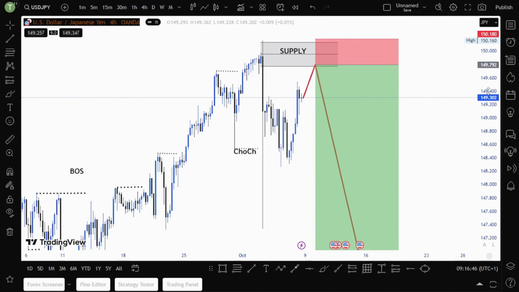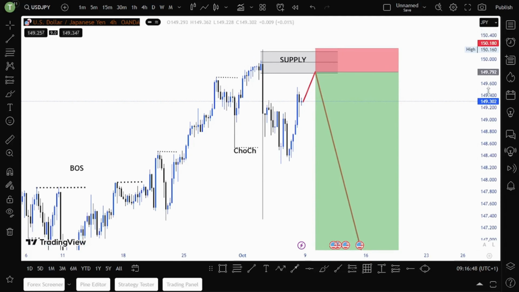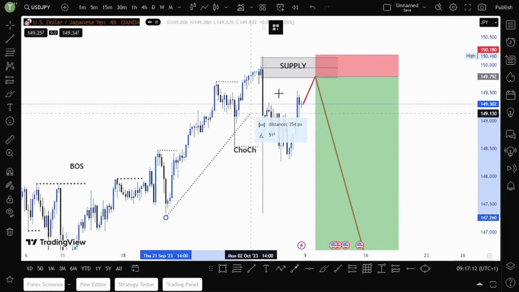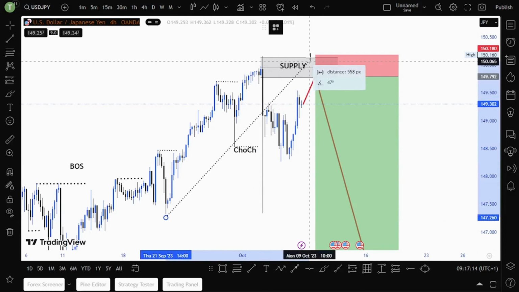So this is on H4, guys. As you can see, now we shifted structure. We were making higher highs and higher lows, and now we broke structure to the downside. If you could draw a trend line here, but unfortunately I don't use trend lines.